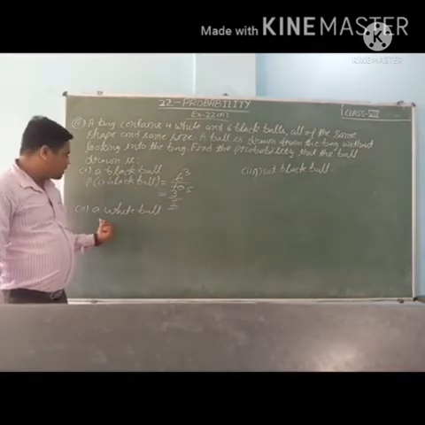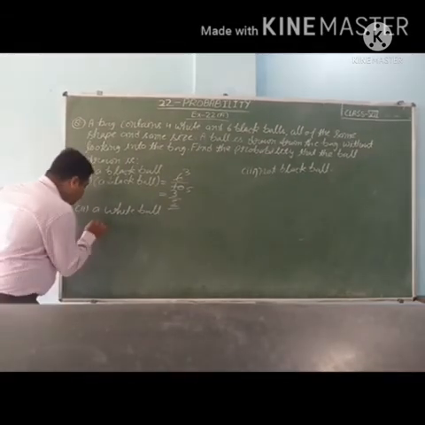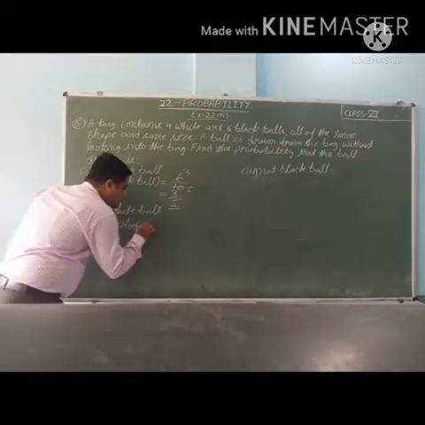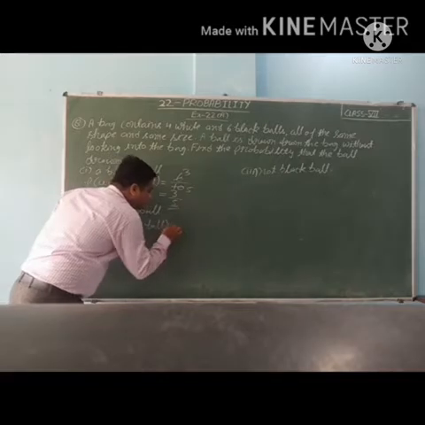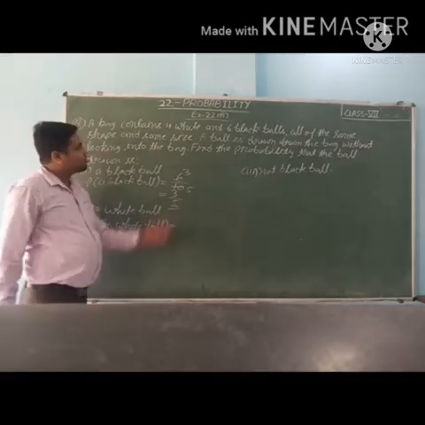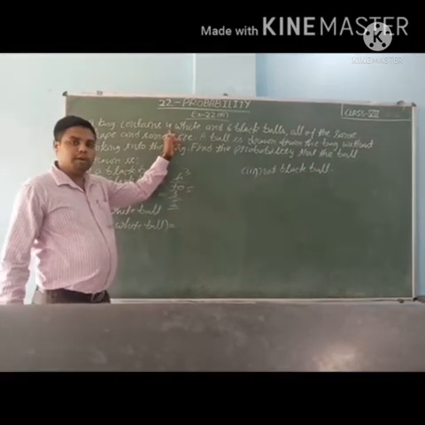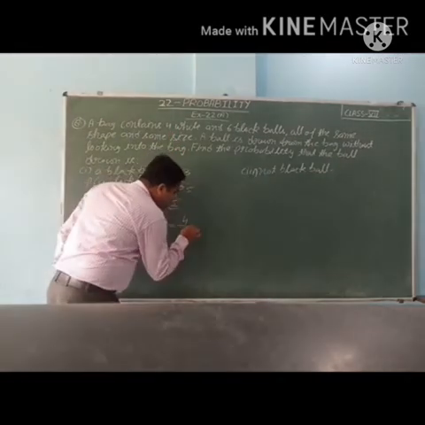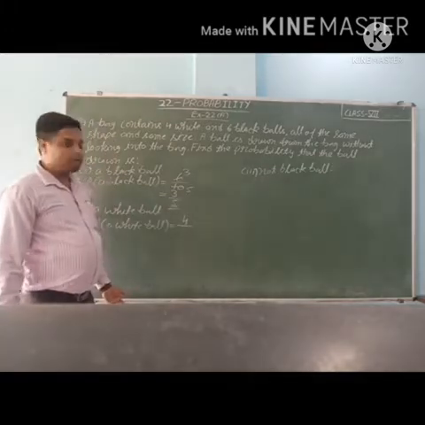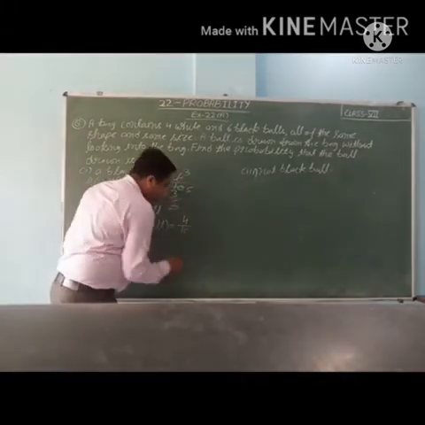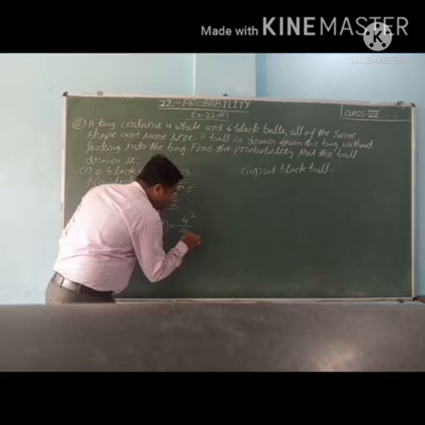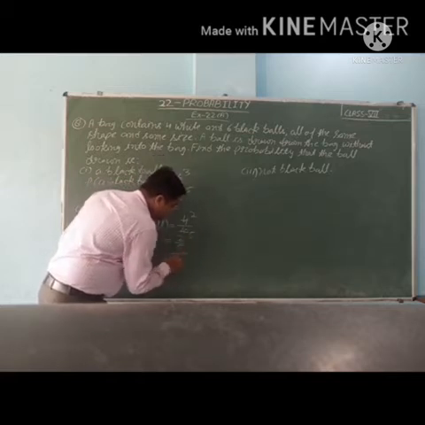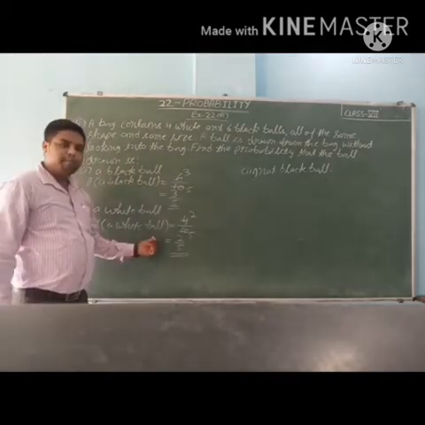Second one, a white ball. So P(a white ball). How many white balls? 4 white balls. It means 4 is the number of favorable outcomes, 4 upon total number of outcomes, total number of balls are 10. So 2 2s are 4, 2 5s are 10. So 2 upon 5 is the probability of drawing a white ball.